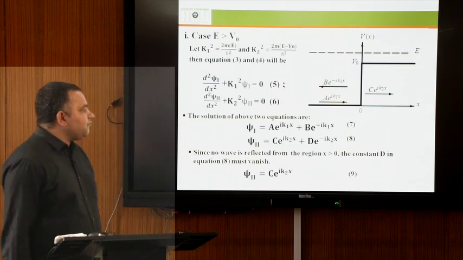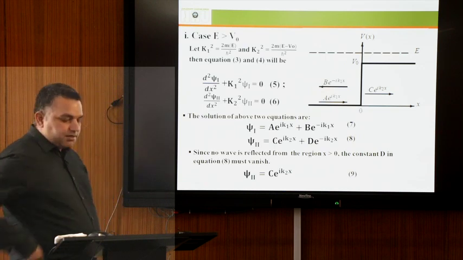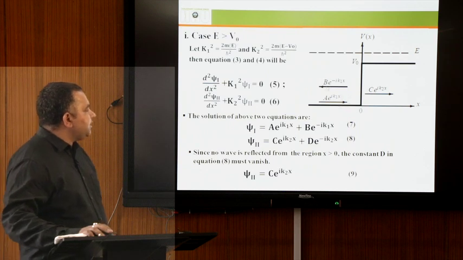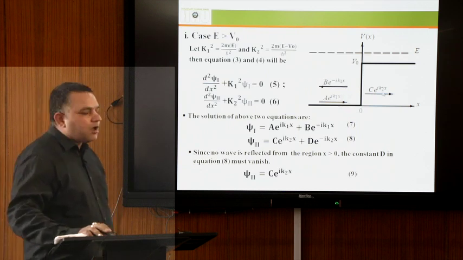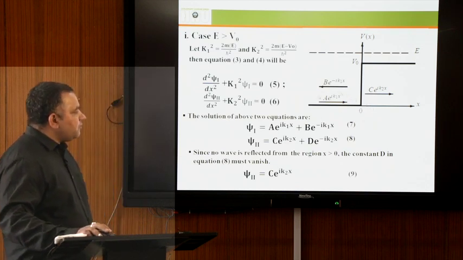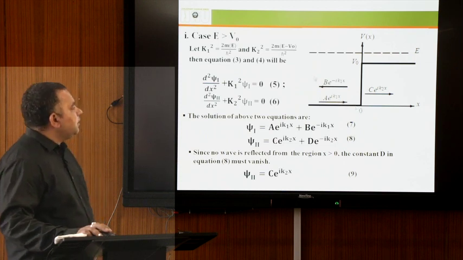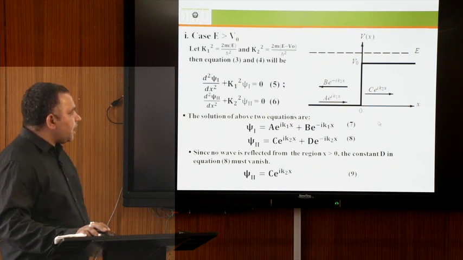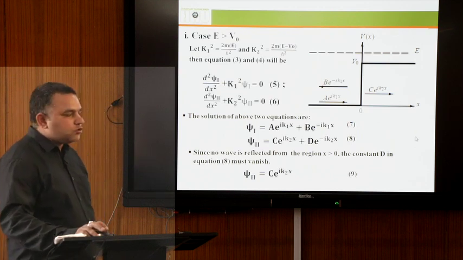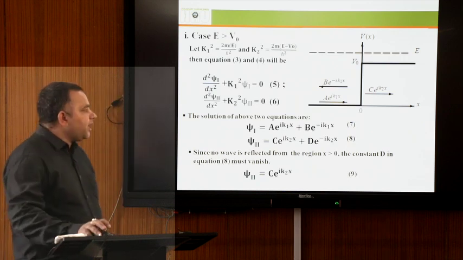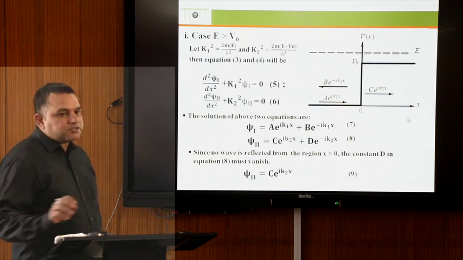Here in the figure we can see that there are 3 terms: a e to the power i k1x, b e to the power minus i k1x, and c e to the power i k2x. The first one shows the incident wave function a e to the power i k1x. The second one shows the reflected wave function b e to the power minus i k1x, and the third one is the transmitted wave function c e to the power i k2x. For region second, there is no other boundary beyond x equal to 0.